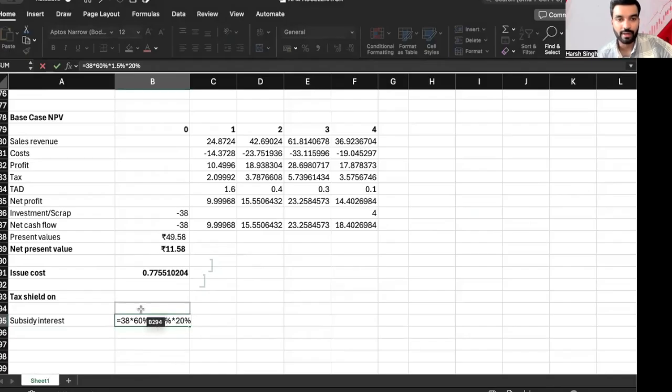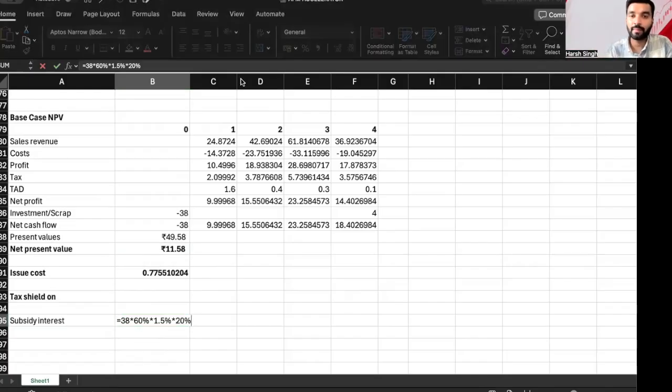Okay, so subsidy interest. What happened over here? What is the total amount of loan that we are planning? Sir, 38 million. Out of that, 60% we are getting from subsidy, multiplied by 60%. Out of that 60%, how much are we paying? Sir, only 1.5. Why? Because 100 basis points means 1%. Whatever the basis point, divided by 100. So 100 basis points divided by 100 equals 1%. So 2.5 minus 1%. That will be the rate that we are supposed to use.